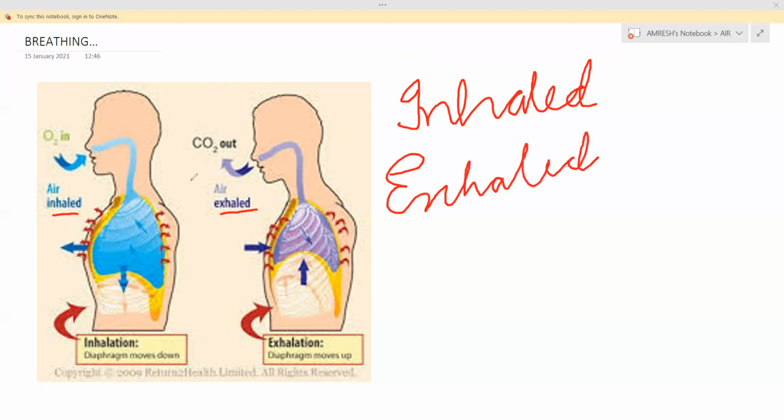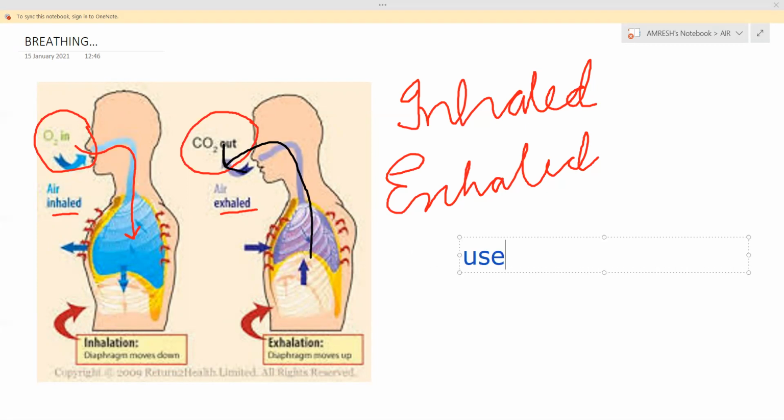Okay, so which air is used here? Oxygen. And which air is given out? Carbon dioxide. Oxygen goes in, you see, inhale. Carbon dioxide comes out, exhale. So this one also you have to remember, which air comes, which air goes.